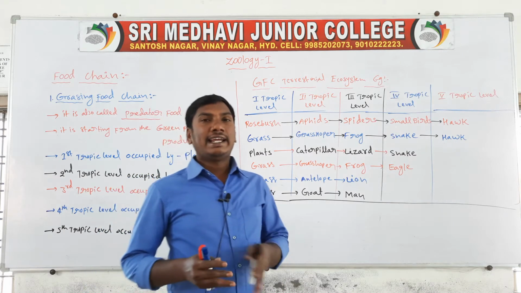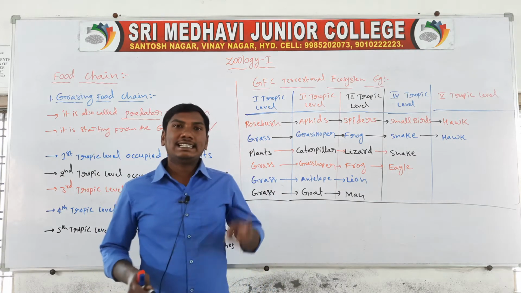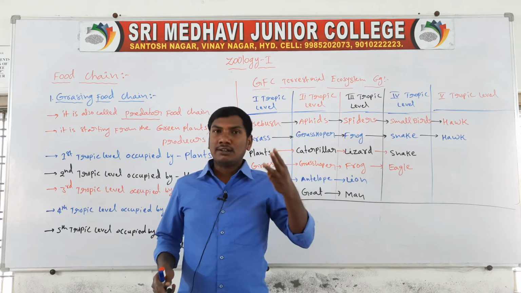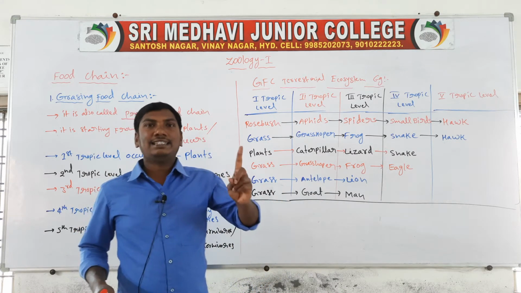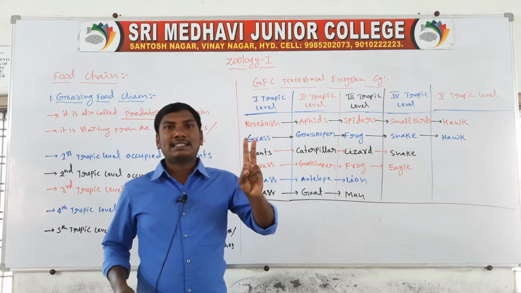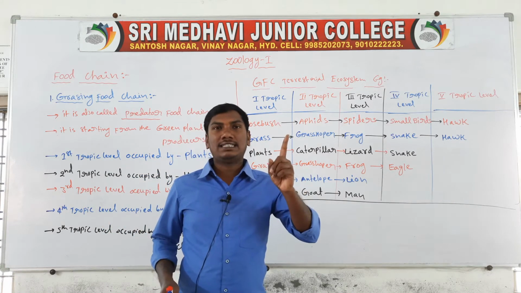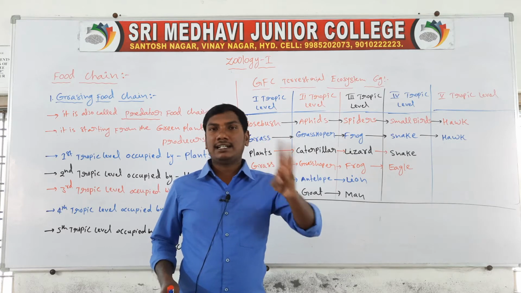Food chains in a biological system contain three types: first, the grazing food chain; second, the parasitic food chain; and third, the detritus food chain.